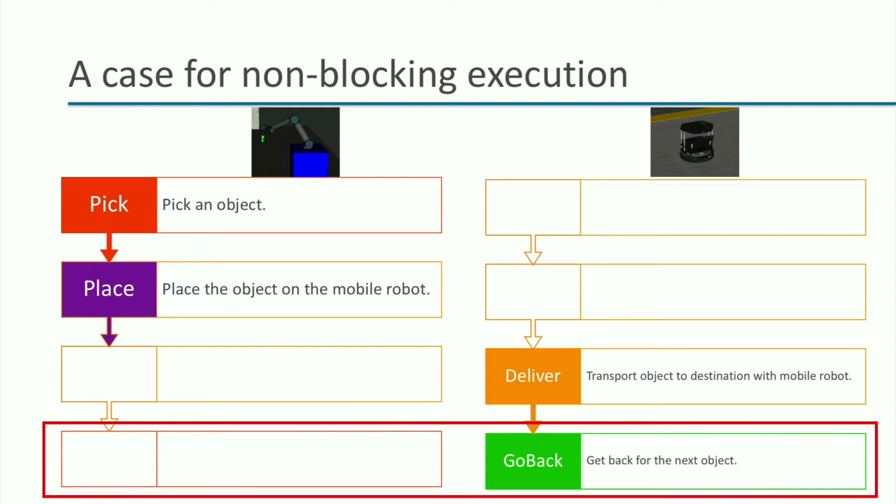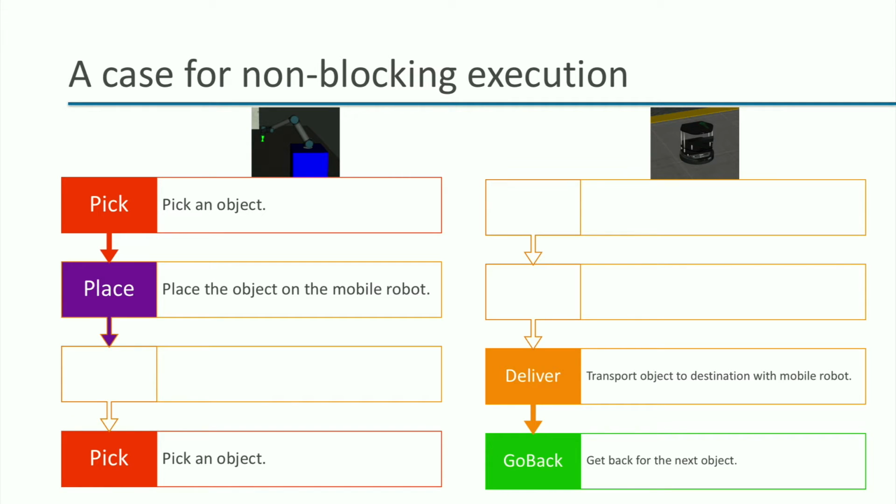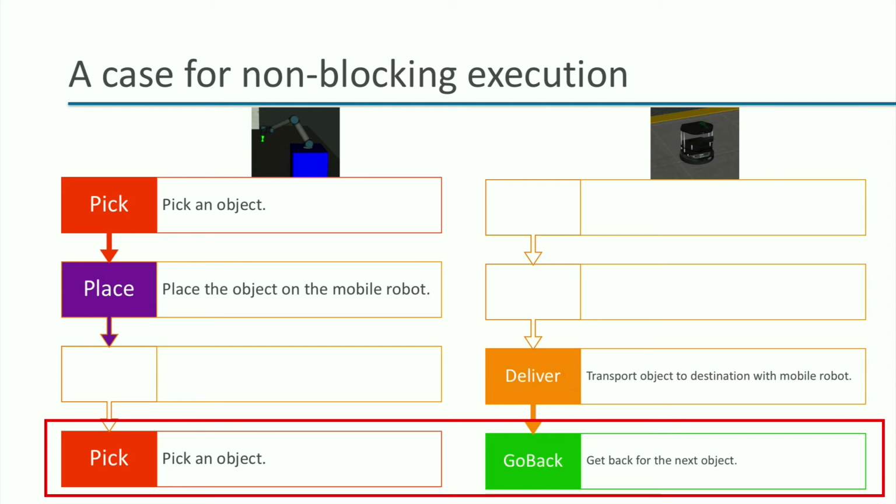But it is not efficient to keep the robot idle while the robot is navigating back for the next pickup. We can perhaps be more efficient by already having the robot arm pick up the next object while the mobile robot is still navigating, like we see here. However, if the motion executions of each robot is implemented using ROS services, this would not be possible, as we always have to wait for the navigation to finish before we can start moving the robot arm. So, is it possible to do this at all with ROS?